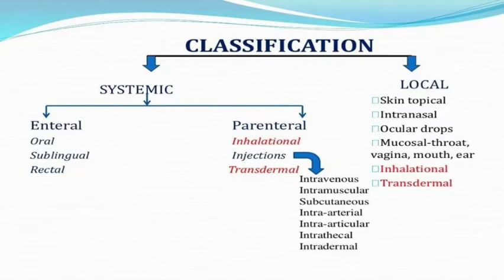Systemic can be classified into internal route and parenteral route. Internal: oral, sublingual and rectal. Parenteral: inhalational, injection and transdermal. And local: skin, topical, intranasal, ocular drops, mucosal, and throat and vaginal, mouth and ear applications. Sometimes inhalation and transdermal also come under the local category. Injections include IV, IM, subcutaneous, intraarterial, intraarticular, intrathecal and intradermal.